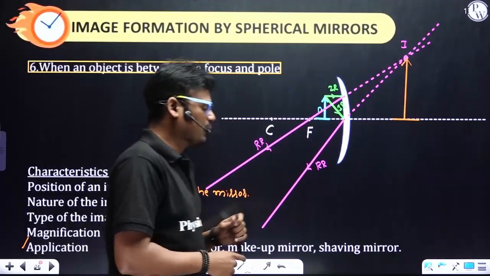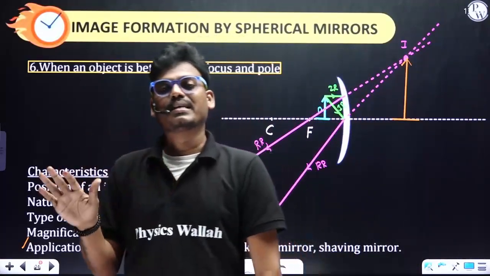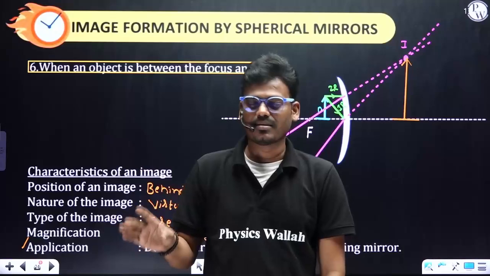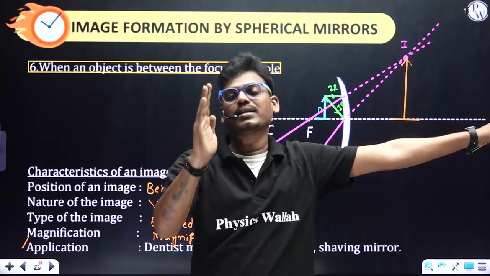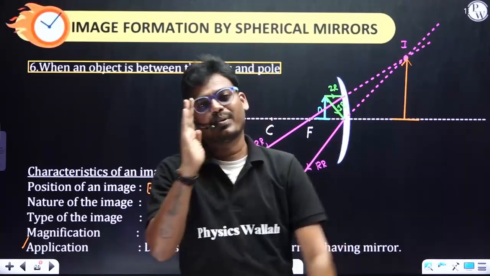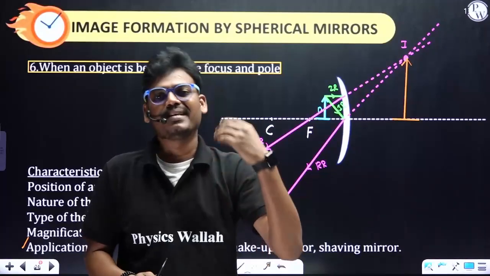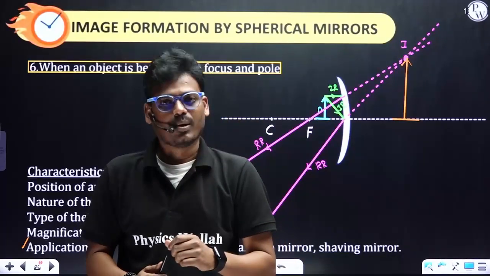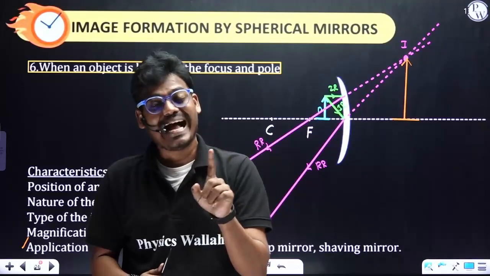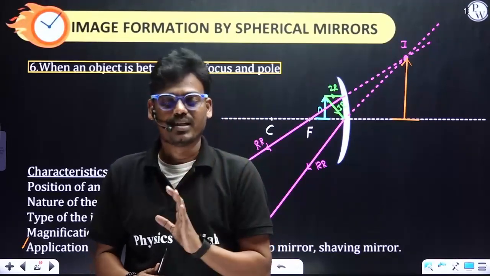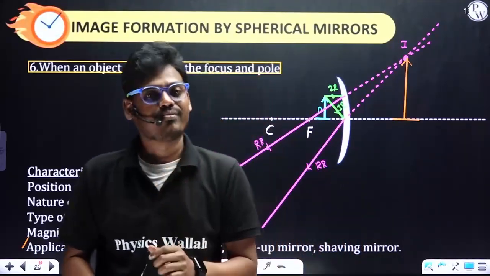Here is one question. You need to observe this concave mirror carefully in all the 6 cases. Till the 5th case, that is from infinity to the principal focus, it produces a real and inverted image. It produces a diminished image as well as a magnified image. But the same concave mirror produces a virtual image that is bigger than the object. That is the magnified image, virtual only.